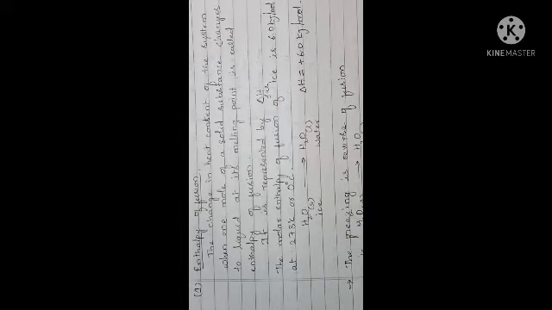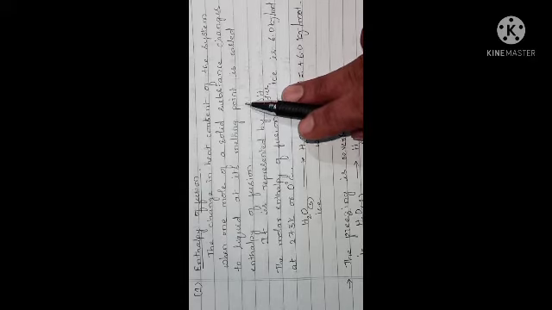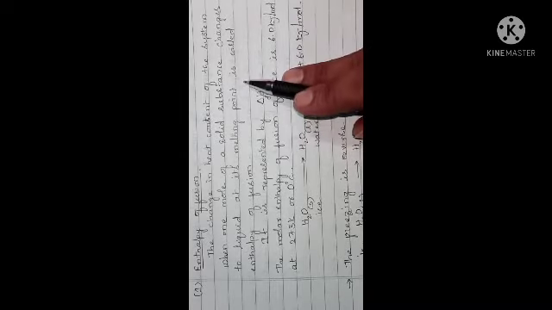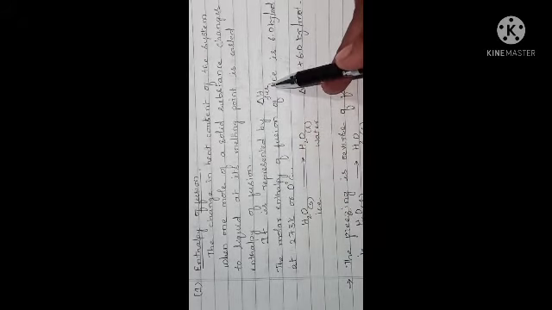Enthalpy of fusion means the change in heat content of the system when 1 mole of a solid substance changes to liquid at its melting point. The amount of heat energy required to convert 1 mole of solid into 1 mole of liquid at its melting point is enthalpy of fusion, and it is represented by delta H fusion.